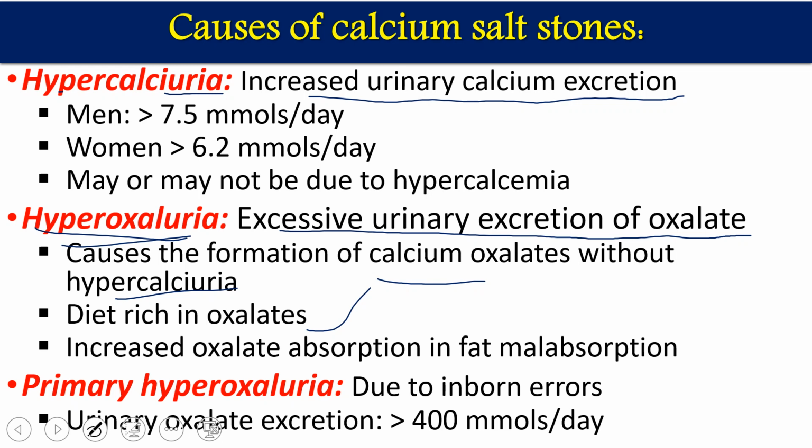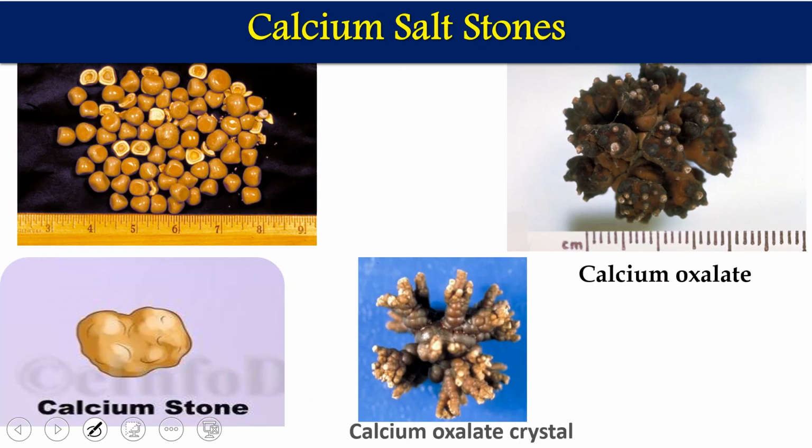The third one is primary hyperoxaluria. It is an inborn error, a defect, where urine oxalate or oxalic acid excretion is more than 400 millimole per day. So these are the three important reasons for calcium salt formation. These are different pictures of calcium salts, calcium stones.